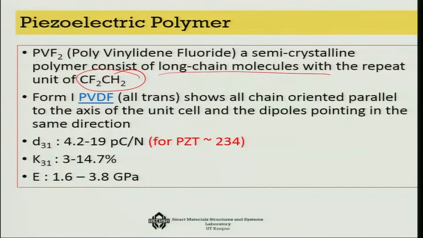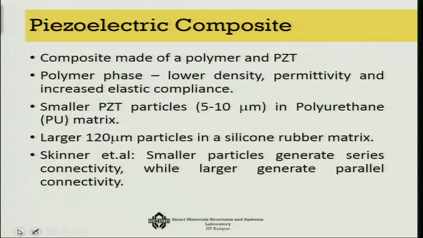Form 1 PVDF shows all trans, then cis trans etc. The D31 that you can get is not very high, at most about 19 picocoulomb per Newton. K31 is about at most 14.7%, but the modulus of elasticity is 1.6 to 3.8, which means it's pretty flexible. And with that flexibility, you can actually make good use of such a system as sensors.